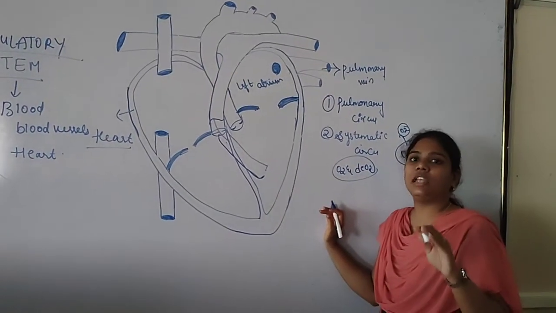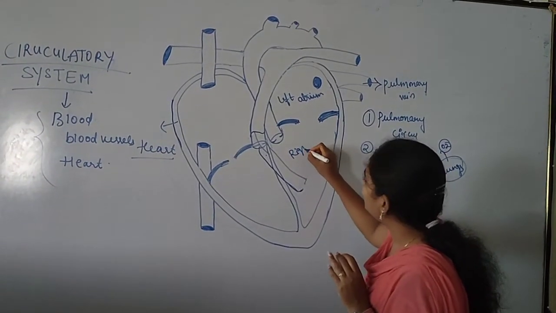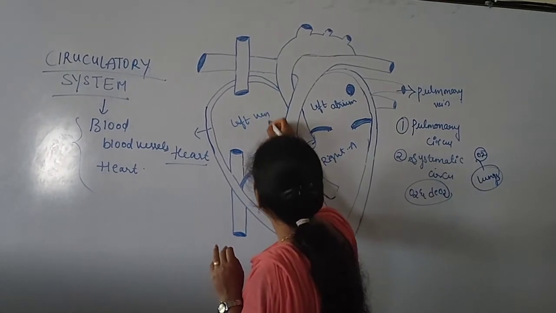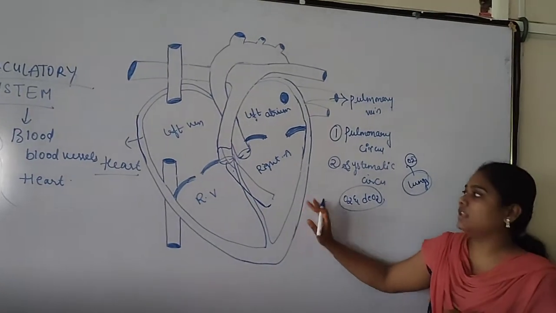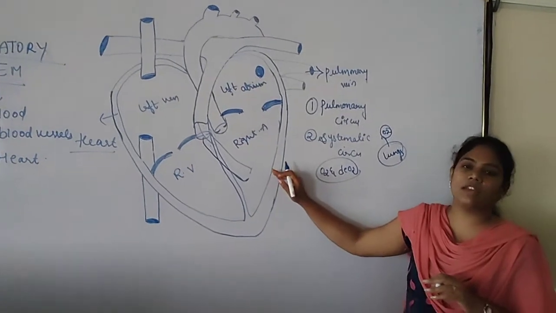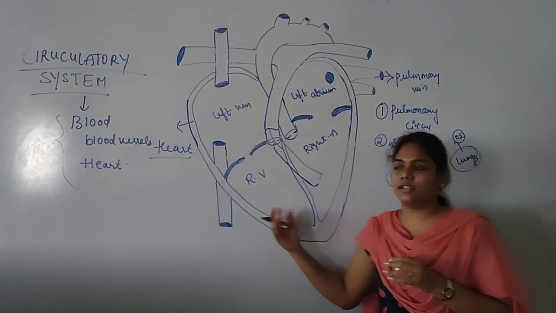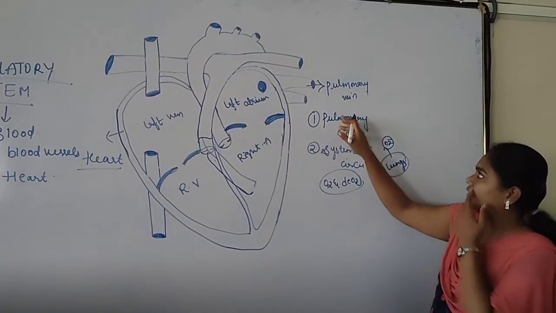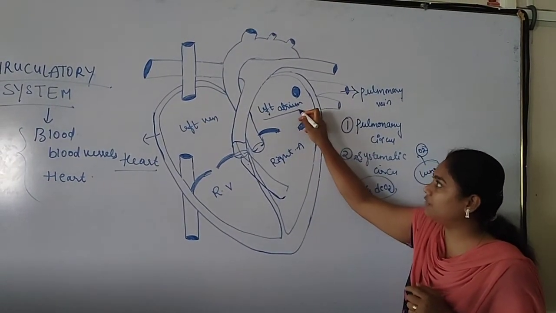In our heart we generally have four chambers: left atrium, right atrium, left ventricle and right ventricle. The atria and the ventricles carry blood. So in pulmonary circulation, through the pulmonary vein, the oxygenated blood is transferred to the left atrium.